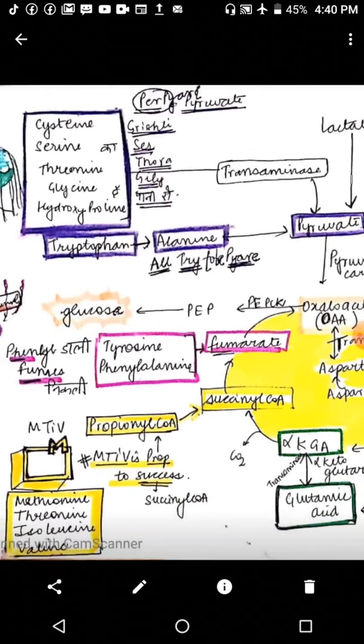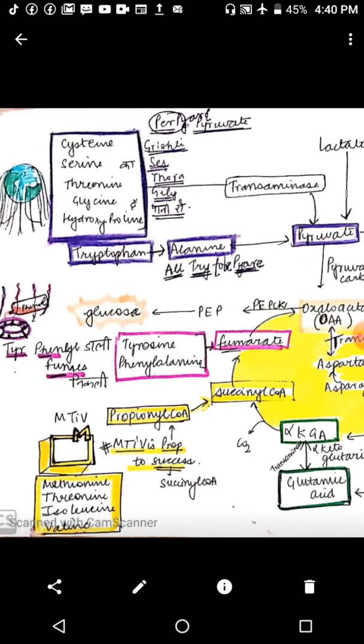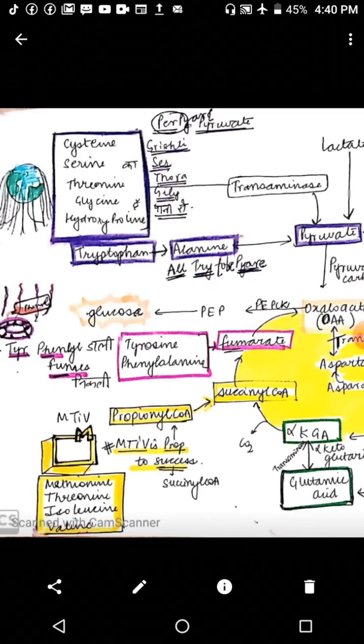And one more hint is that tryptophan gets converted to alanine, alanine gets converted to pyruvate, and pyruvate then gets converted to oxaloacetate. तो इसको कैसे याद कर सकते हैं कि all try to be प्यारे. All stands for alanine, try tryptophan, to be प्यारे, प्यारे pyruvate.